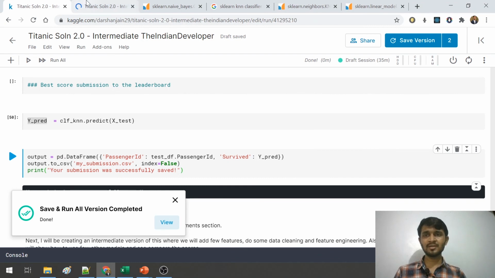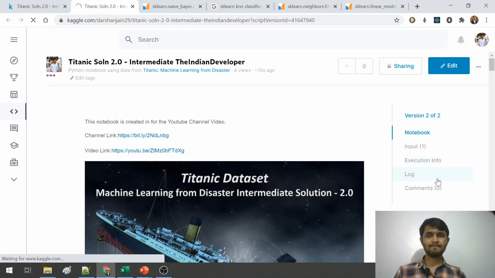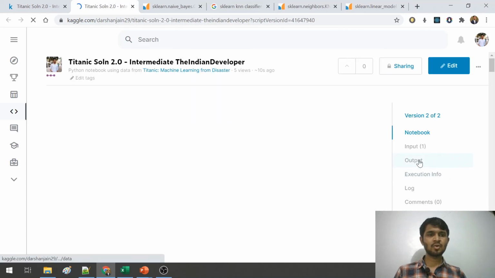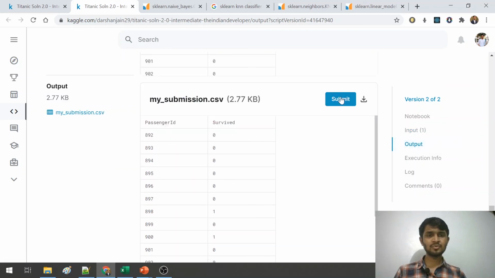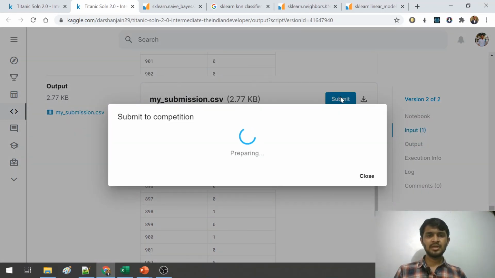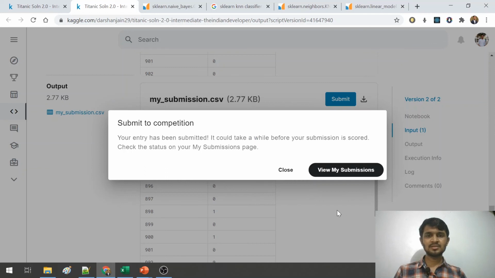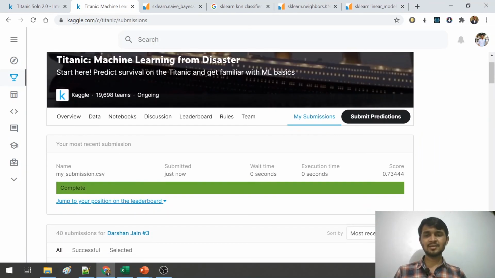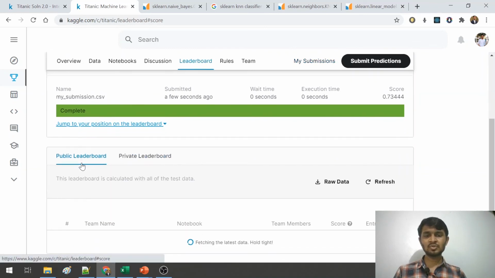So I've clicked on this view button. As I see here, I can see that there is one section called output. I need to click on output, and I need to then submit my values to the leaderboard. It might take few seconds. So as I click on submit, these scores will be submitted to the leaderboard, and I need to click on view my submissions to see my rankings on the leaderboard. So it says that it has completed my submission, and once I click on jump to my position, it will show me my current position.